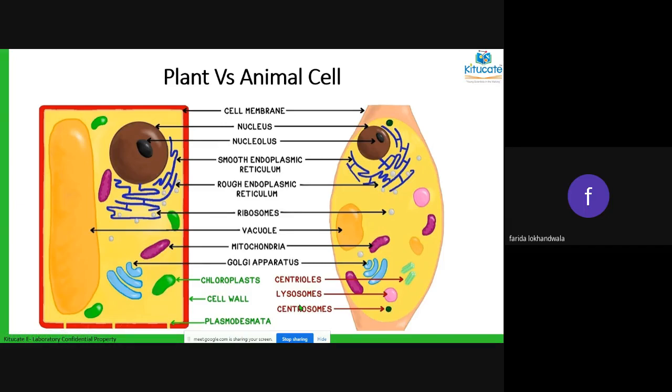Cell membrane is present in both of them. Okay. Cell membrane present in both the cells. Nucleus present in both of them. Nucleolus in both the cells. Smooth endoplasmic reticulum, rough endoplasmic reticulum, both of them again present in the plant and animal cell. Ribosomes are important for both. Okay, mitochondria present in both. Golgi apparatus.